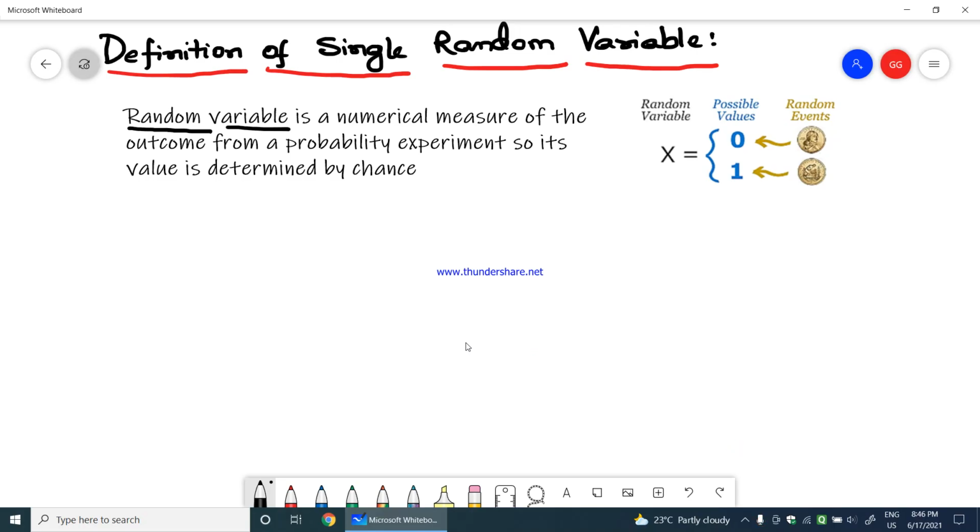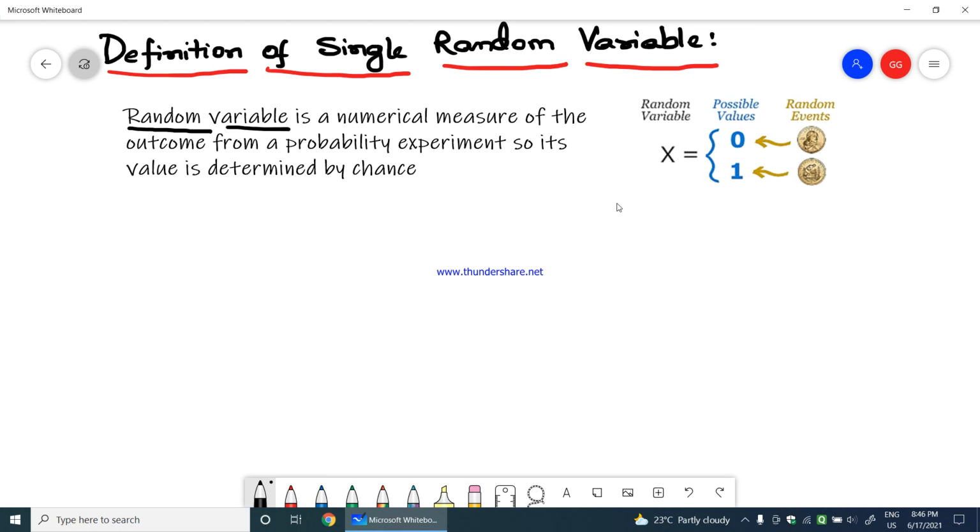Now let's see the definition of a single random variable. What is a single random variable? For that, we should go with tossing a coin. When I toss a coin, I might get head or tail.